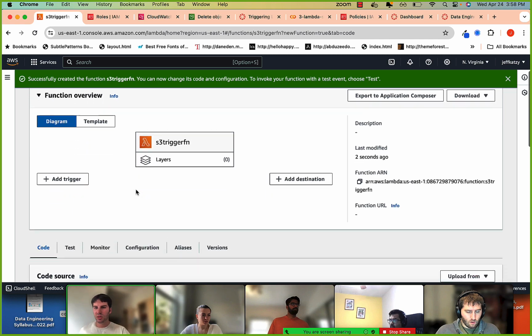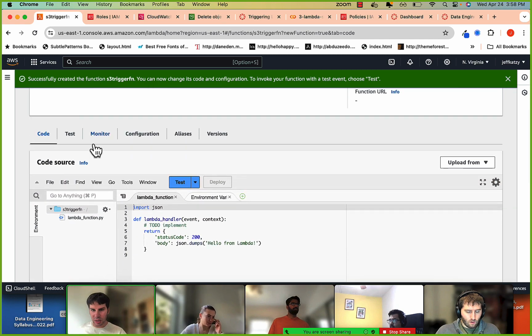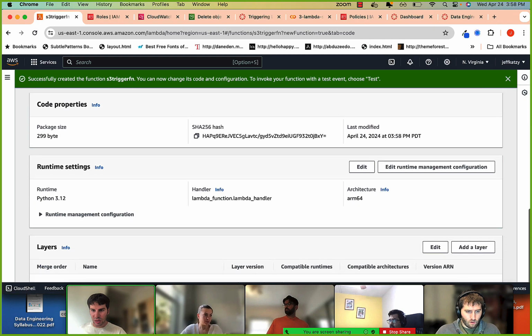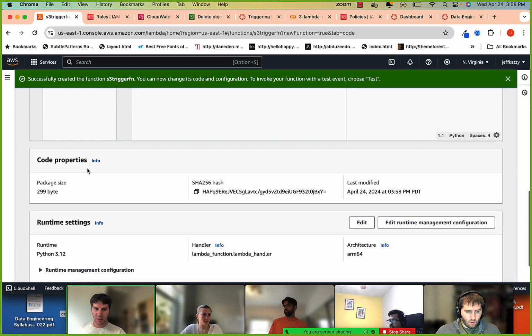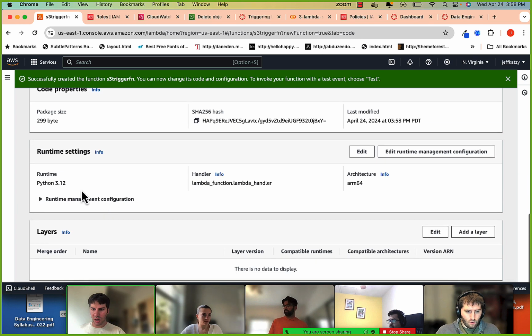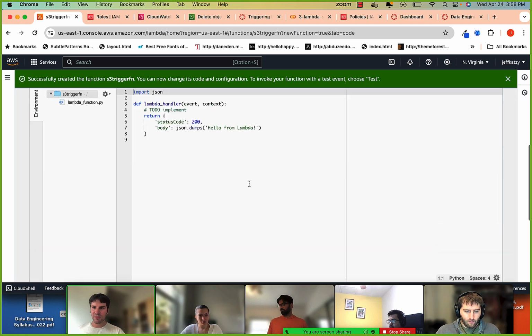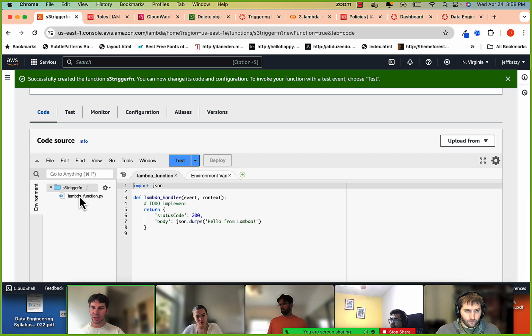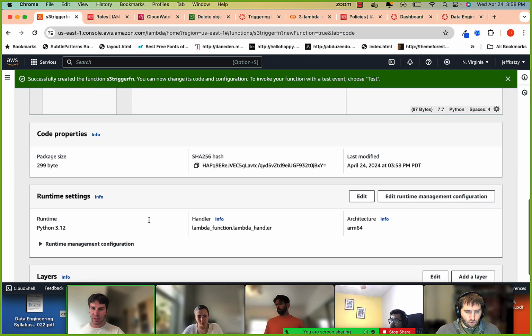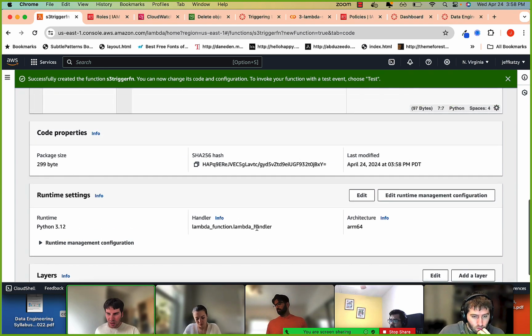All right. So what we did so far, you can see some of the information here. The runtime environment is Python. The handler is the function that's going to get called, the lambda function module, lambda_function.py.